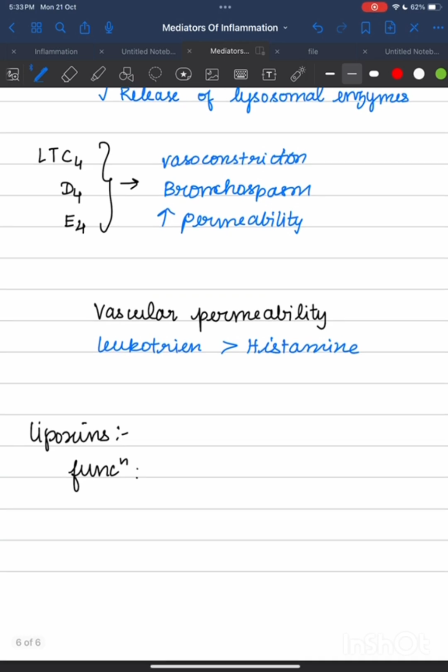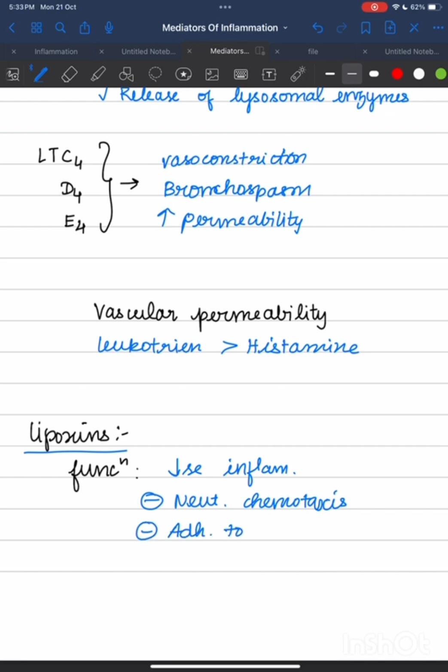Then we are going to discuss lipoxin. The function of lipoxin is very different from prostaglandin. Unlike prostaglandins and leukotrienes, lipoxin suppresses inflammation by inhibiting neutrophil chemotaxis and adhesion to endothelium.